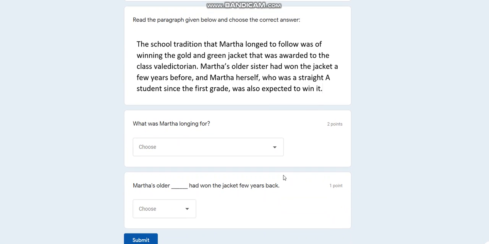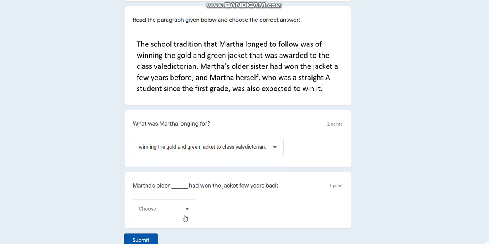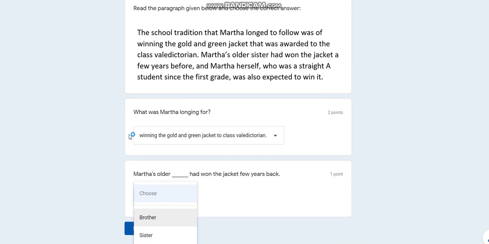So what was Martha longing for? Martha was longing for winning the gold and green jacket given to the class valedictorian. That is from the paragraph itself. Answer is then Martha's older. Here it is given Martha's older sister. So I'll drop down and search for sister. Here sister is the correct answer which is given, so I'll choose sister.